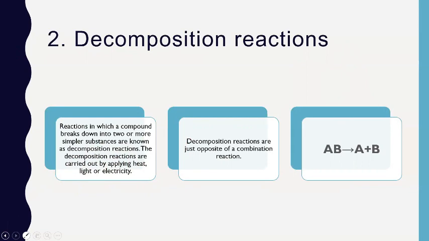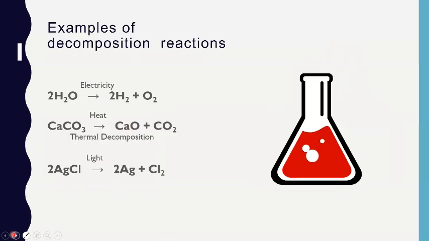We have a substance AB. It decomposes or splits up into two substances A and B. Now let's look at some examples. When we pass electric current in water, it decomposes to give hydrogen gas and oxygen gas. It is also known as electrolysis of water. Here, decomposition reaction takes place by the action of electricity.